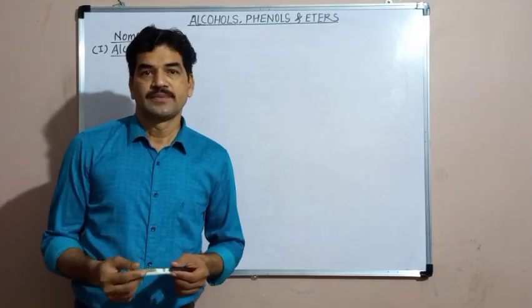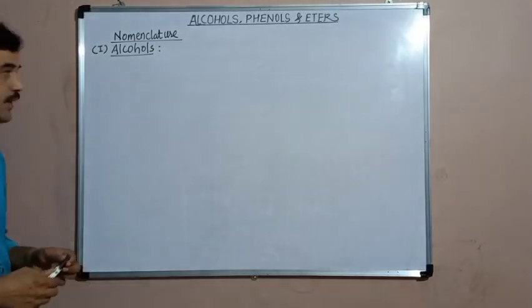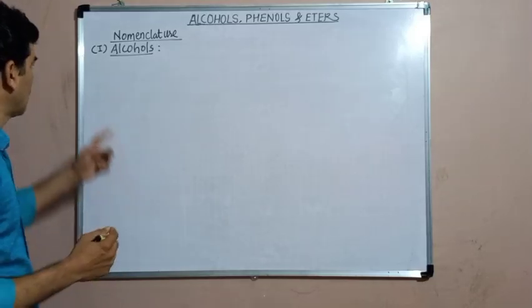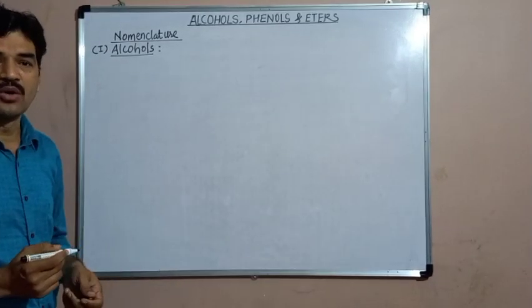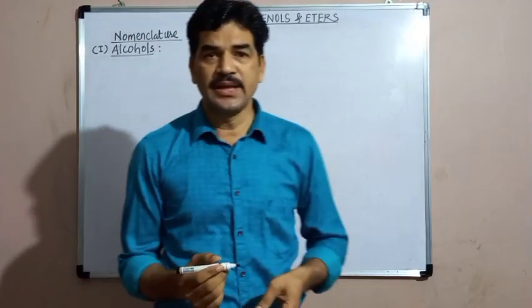Good morning, students. In alcohols, phenols, and ethers, the next topic is nomenclature. First, we are going to study the nomenclature of alcohols. The alcohols are named by three systems.